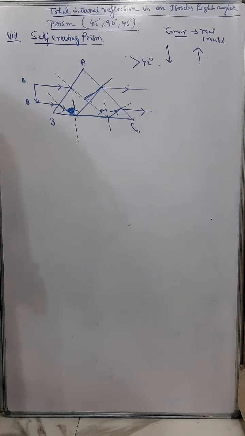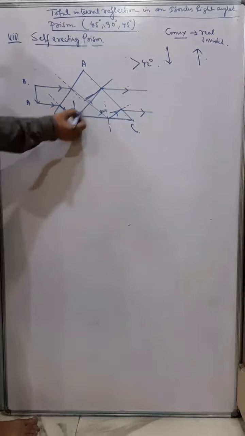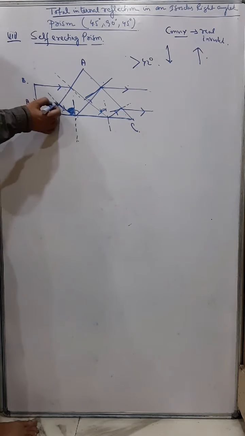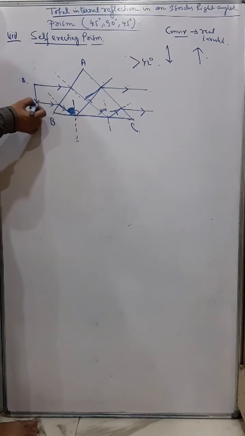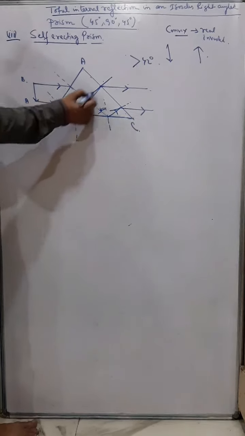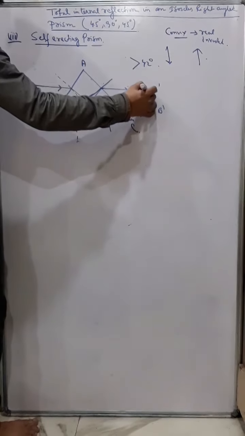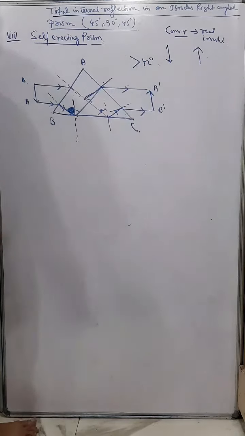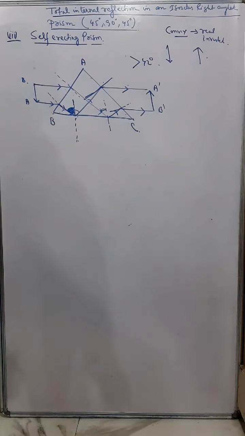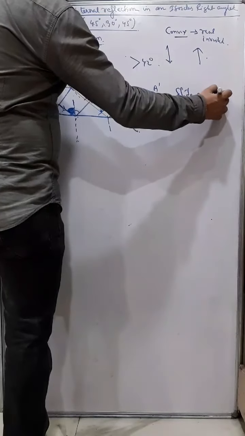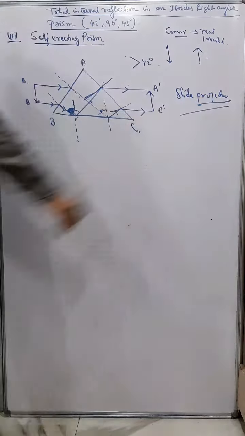So understand? Here you can see that on this base the total internal reflection is occurring. And now if you look at the ray of light from A, which we can say is the head of the inverted image, it comes here as A dash, and B goes here. So now you can see that the inverted image has been erected, and therefore this is called a self-erecting prism, and one of its applications is the slide projector. Okay, so that's the application of total internal reflection.